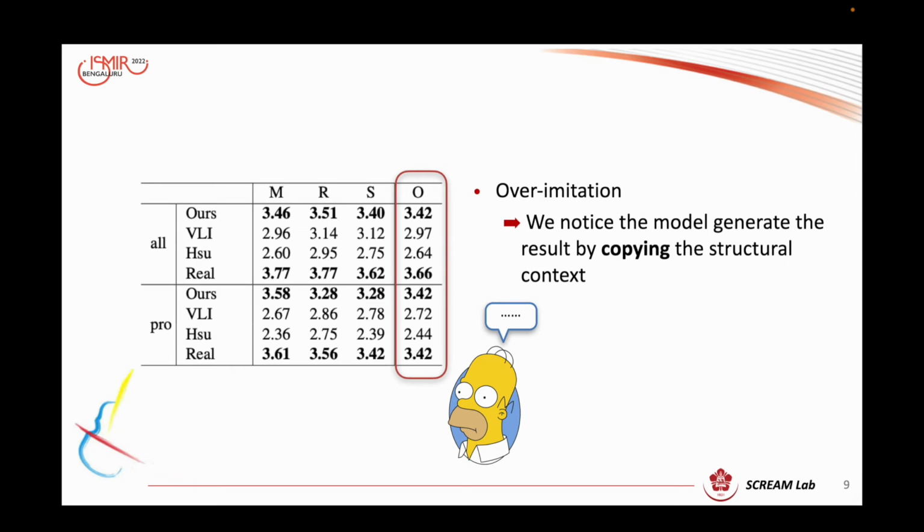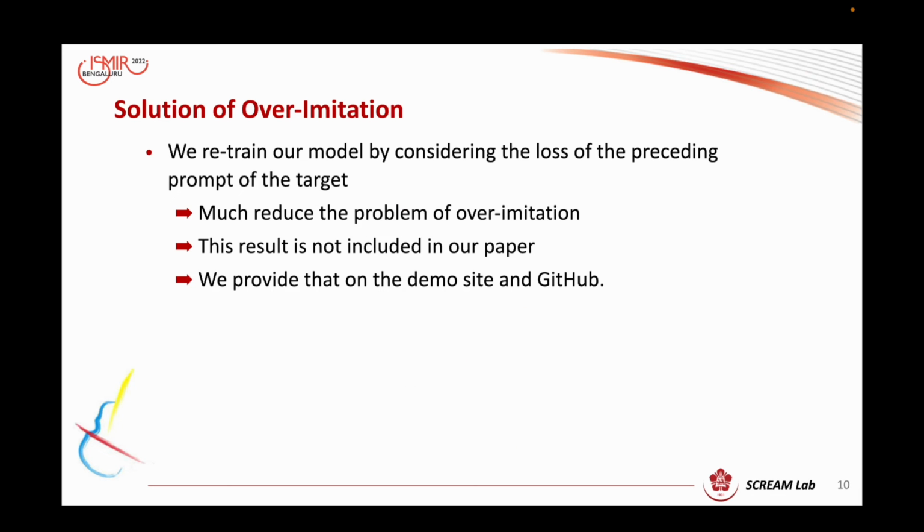Then we go back to check the generated songs. We found our model often directly copies the user-provided context as a result. We call this over-imitation. And due to the low variance of past songs, it makes the copying sound normal. The problem is reported in our paper. We found an augmentation solution after formal submission. It trains the model by also considering the loss of the preceding prompt. While the result is not included in the paper, we put it on the demo site and GitHub.